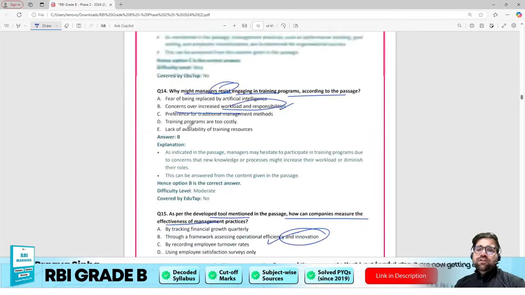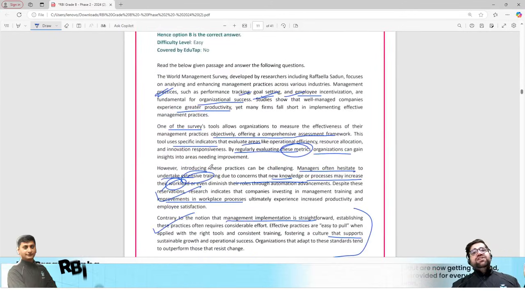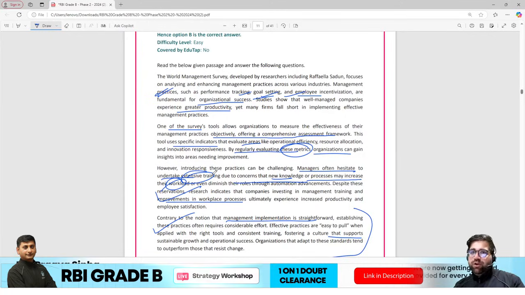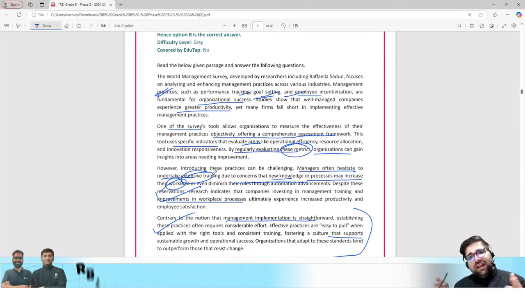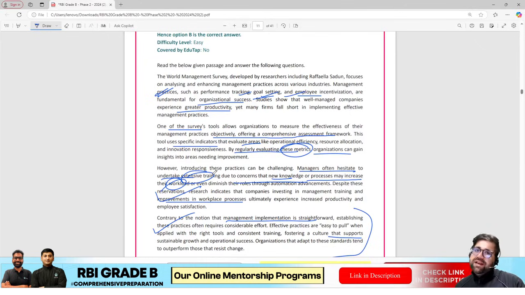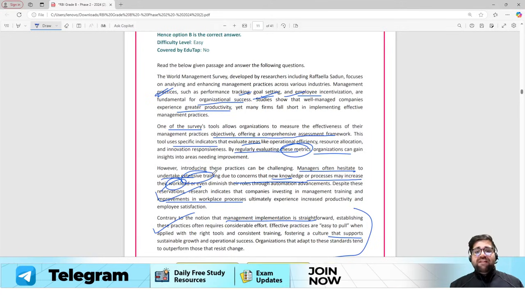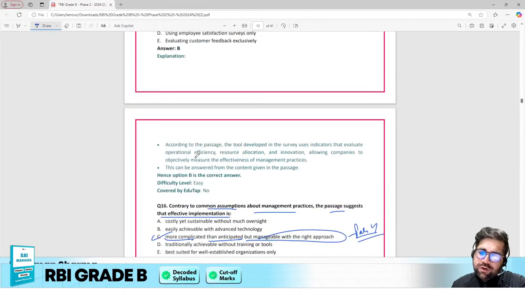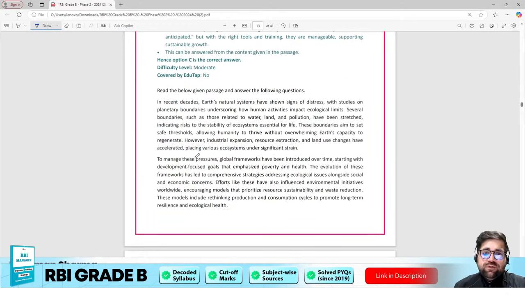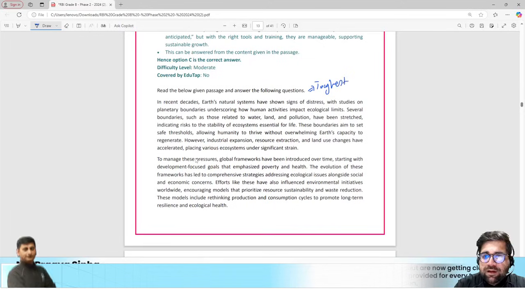Okay, so overall, the passage on organizational culture and this passage on management practices are a totally new type of question which RBI is introducing in the FM paper. Now it can continue for 2025 as well or 26 as well, but we have added a separate course or a separate quiz in your course which will allow you to practice such type of questions. Okay, moving forward to the next question, and this question according to me is the toughest question, but it is still doable.